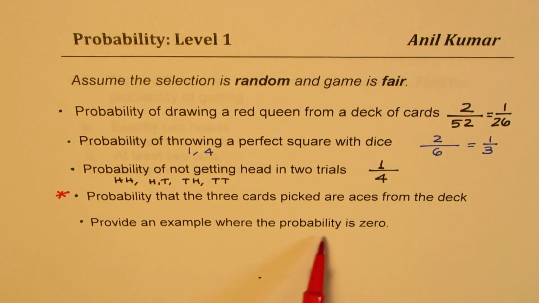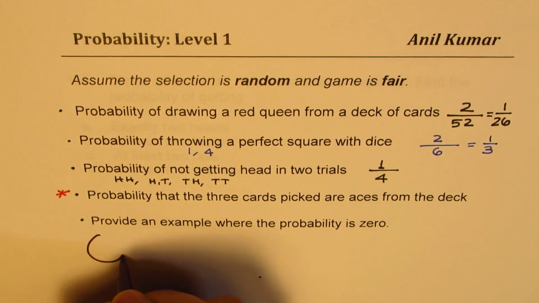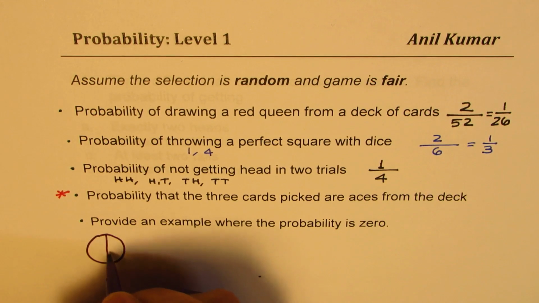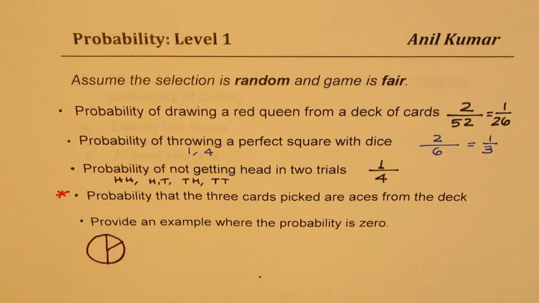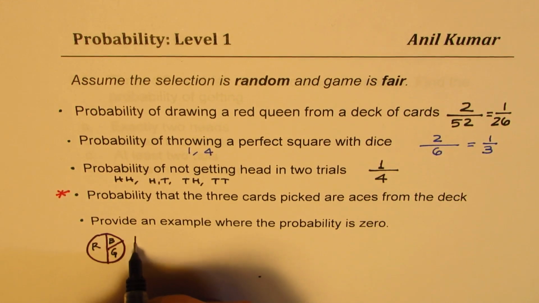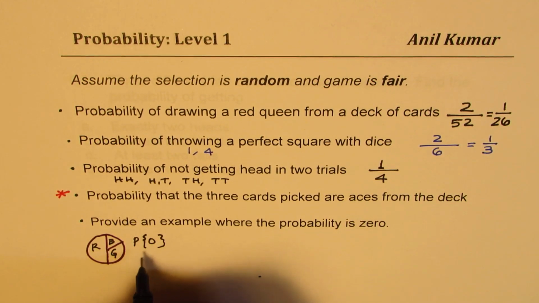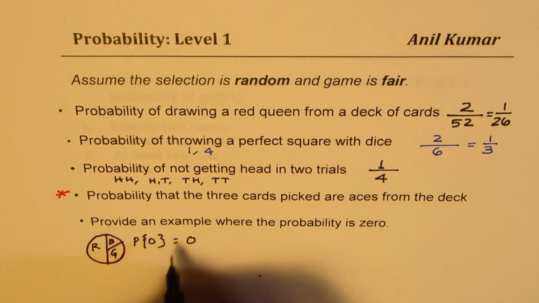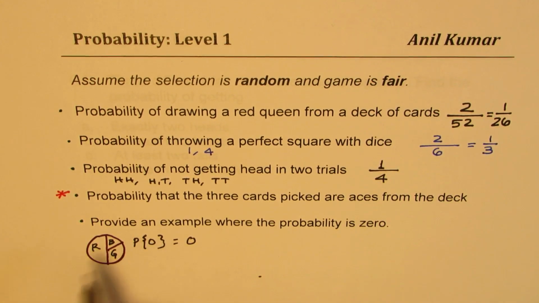Provide an example where probability is 0. So you could actually provide many examples for this. One of them could be, for example, I have a spinner, right? So in this spinner, I can give different colors. For example, I get red, blue, and green, right? So probability of getting orange, for example, correct? Is 0, right? Or any other color. So that is how you can give many examples. So I think that should not be very difficult.